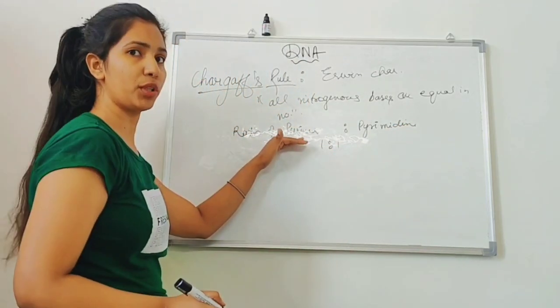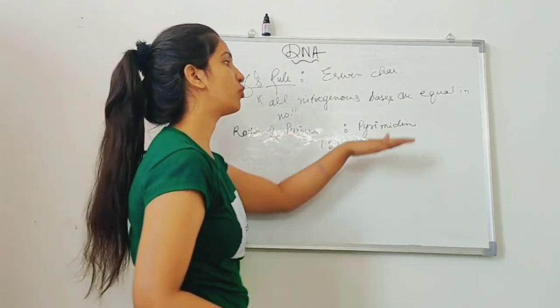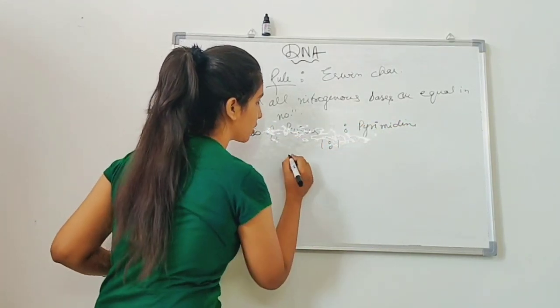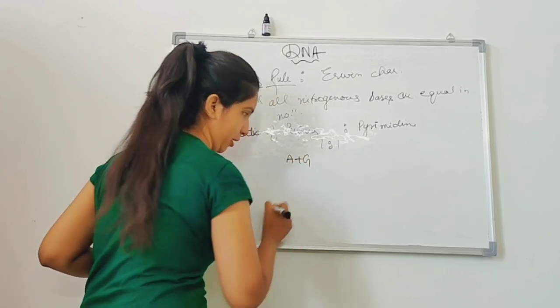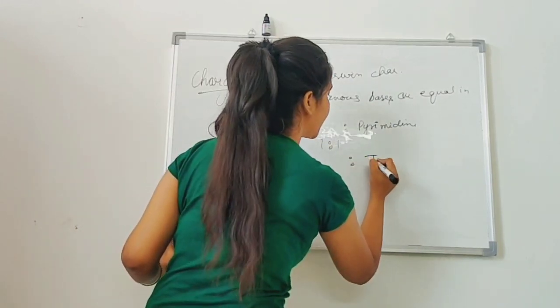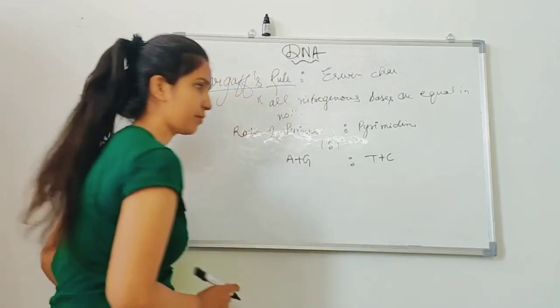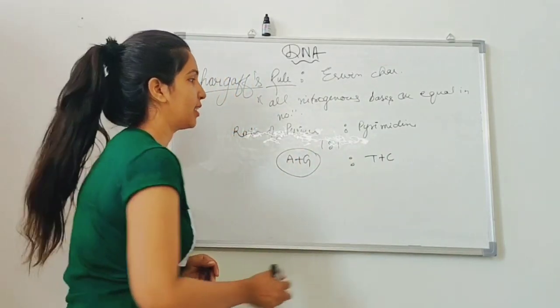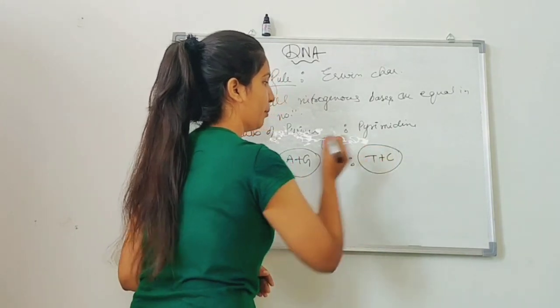The amount of purine present in the DNA is equal to the amount of pyrimidine. What does it mean? It means the amount of A plus G is equal to T plus C. The amount of purine present in the DNA is equal to the amount of pyrimidine.